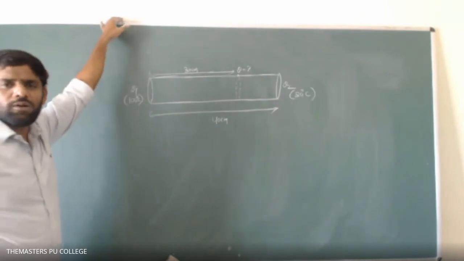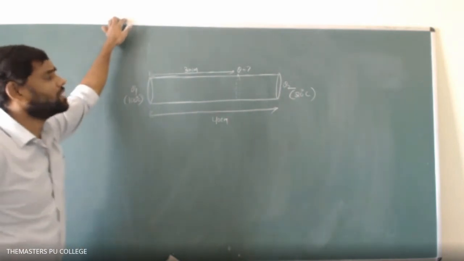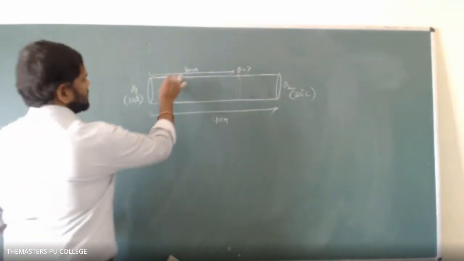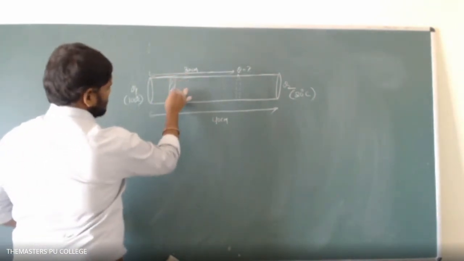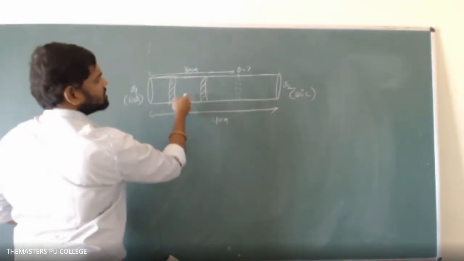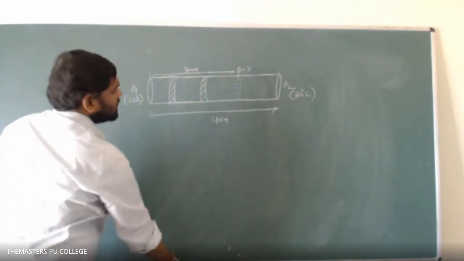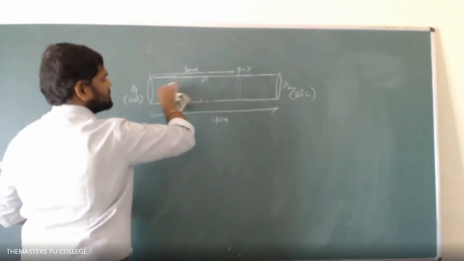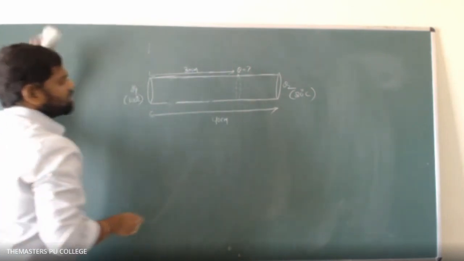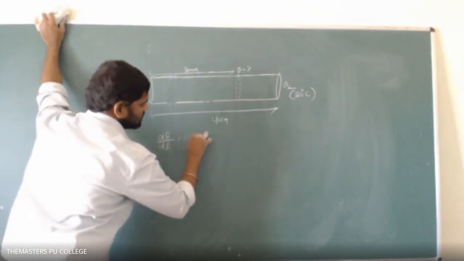In the problem they told us steady state. What does steady state mean? Steady state means for any cross section you take, the rate of heat flow will be the same. For example, take this cross section: the amount of heat flowing per second through this section is the same as through this other section. Such a state of the material is known as a steady state. In steady state, constant heat flows through each and every cross section of the conductor. That's why I can write d theta by dl is equal to constant.